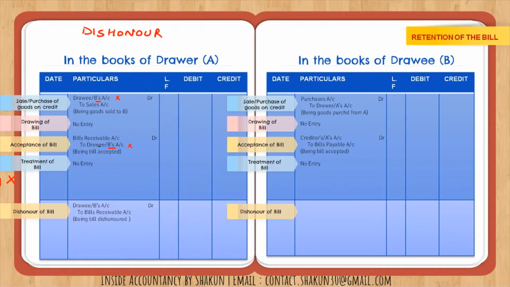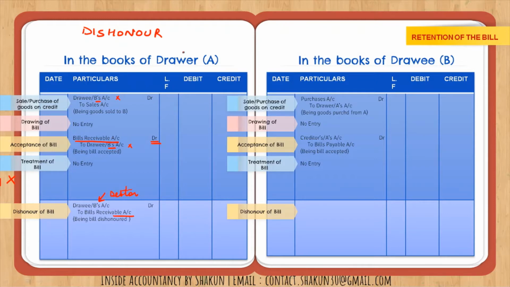Then we had created a new account, bills receivable, which had a debit balance. Now because the bill is dishonored, B, who was your debtor originally, again becomes your debtor, and the bills receivable account which was created is now cancelled. By crediting it, you are cancelling that account. So in the books of the drawer, always the drawee is debited because the drawee again becomes the debtor.